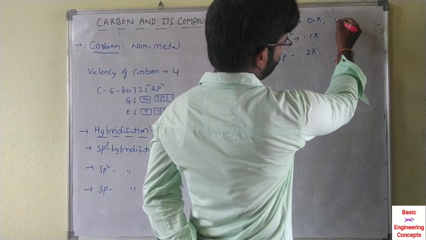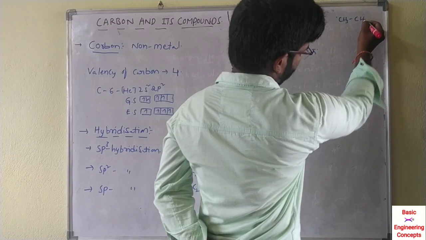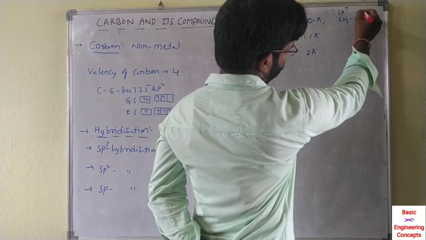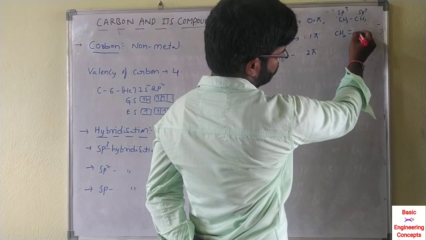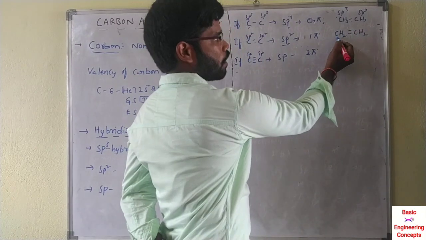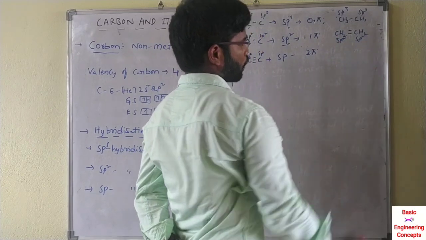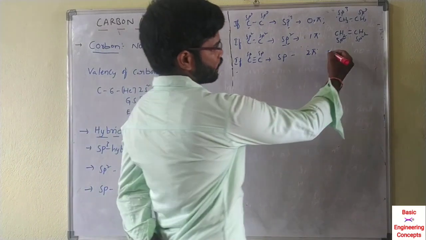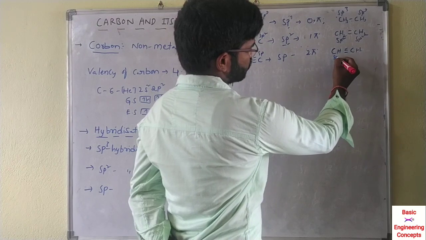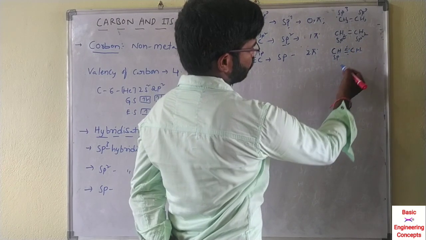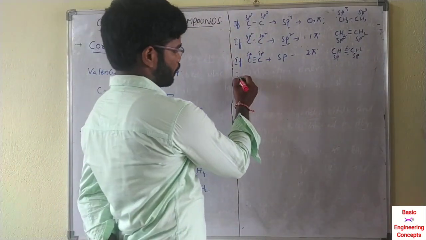For example, CH3 single bond CH3: this is sp3, sp3, since no pi bonds are there. CH2 double bond CH2: this carbon has 1 pi bond, so sp2 hybridization; this carbon also has 1 pi bond, so it is also sp2. Next, CH triple bond CH: easily identified, 2 pi bonds are there, 1, 2, and this is the sigma bond. This is also sp hybridization.